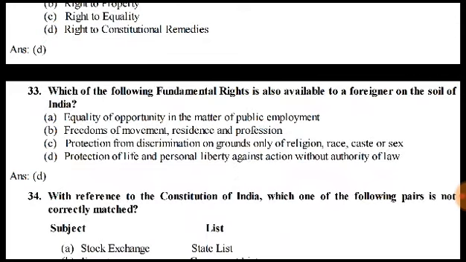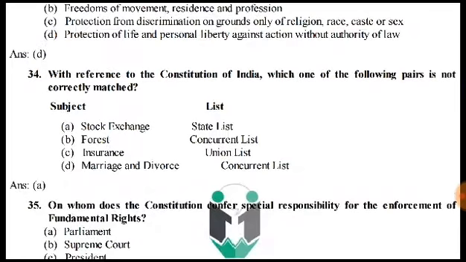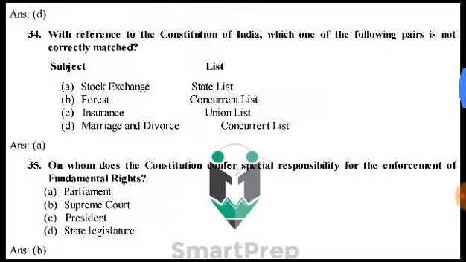Which of the following fundamental rights is also available to a foreigner on the soil of India? Protection of life and personal liberty against action without authority of law. With reference to the Constitution, which one of the following is not correctly matched? Stock exchange is on the state list. Forest is on concurrent list, true. Insurance is on the list, true. Marriage is not true.